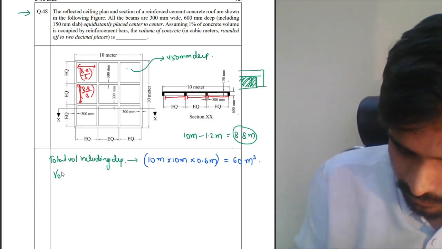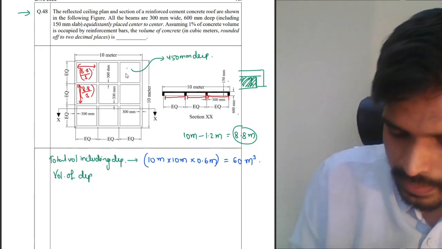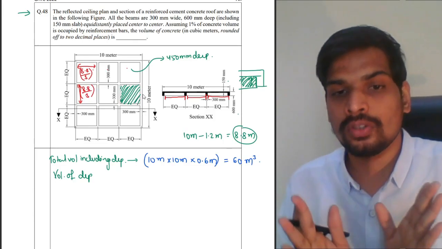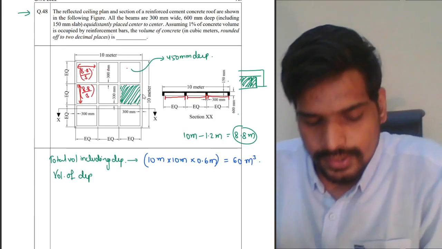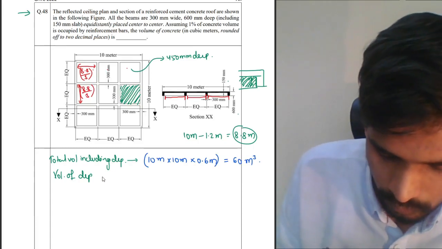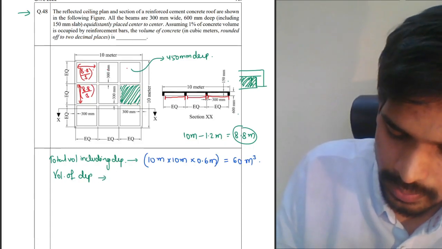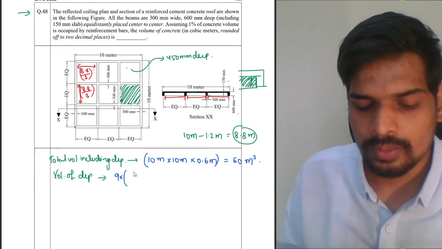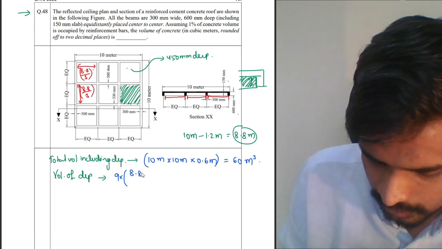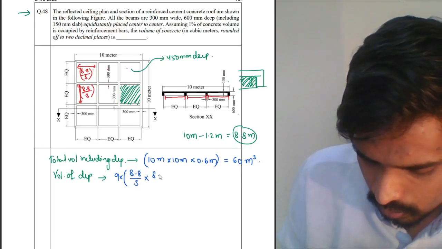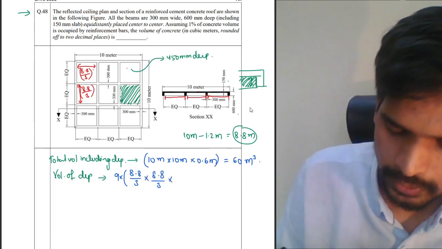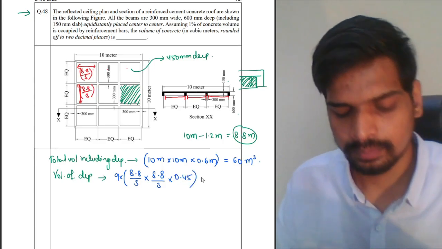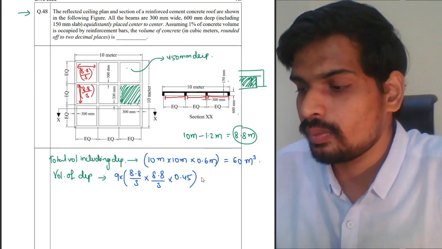Now, volume of depressions. I'm naming these cavities, these coffers part. If you imagine those as coffers, I'm naming those as depressions. So the total volume of depression will be, there are 9 depressions, multiplied by the volume of each depression, which is 8.8 by 3 into 8.8 by 3 into 450 mm deep. So in meters it will be 0.45. So that's the volume of the depression.